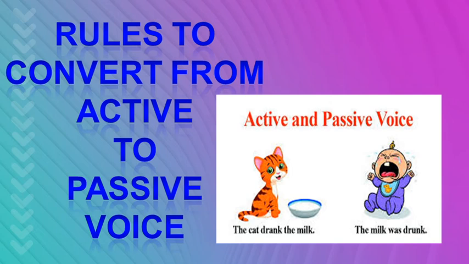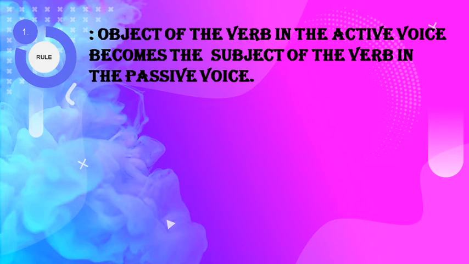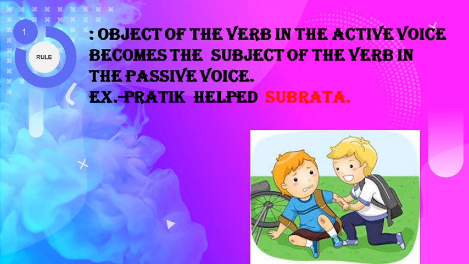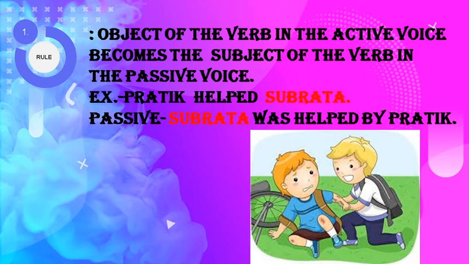Dear friends, rule to convert from active to passive voice. So let us start with rule number 1. Object of the verb in the active voice becomes the subject of the verb in the passive voice. Here you can see one example. Pratik helped Subrata. And the answer is Subrata was helped by Pratik. Dear friends, as you can see in the first sentence, Pratik helped Subrata. Subrata is the object, and in the passive voice, we have changed this object into the subject.